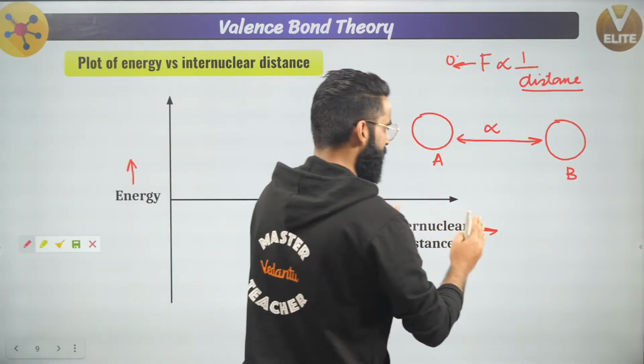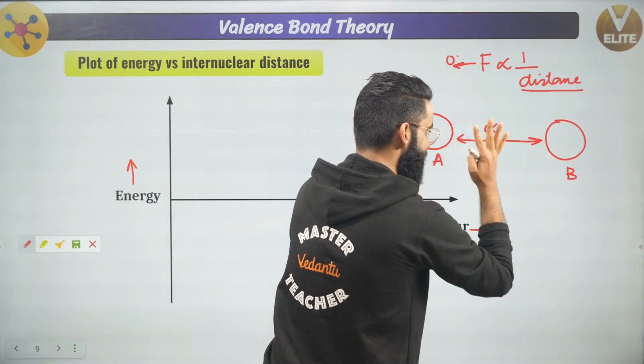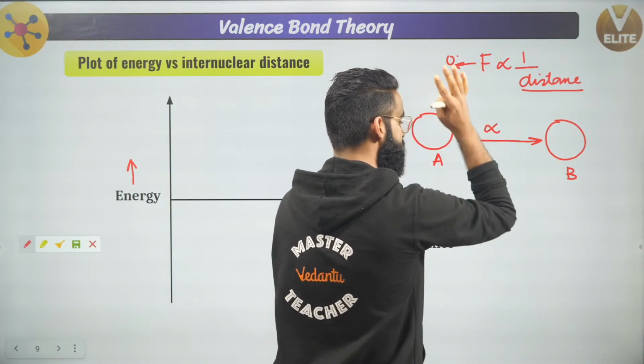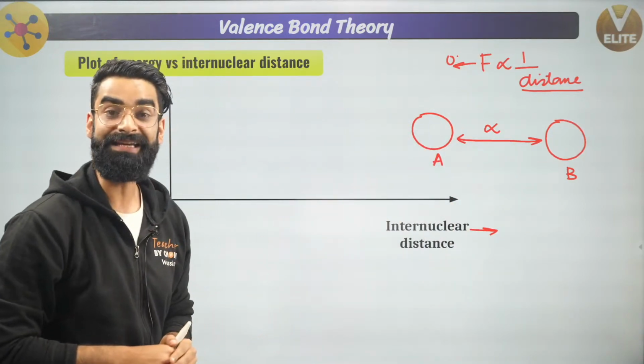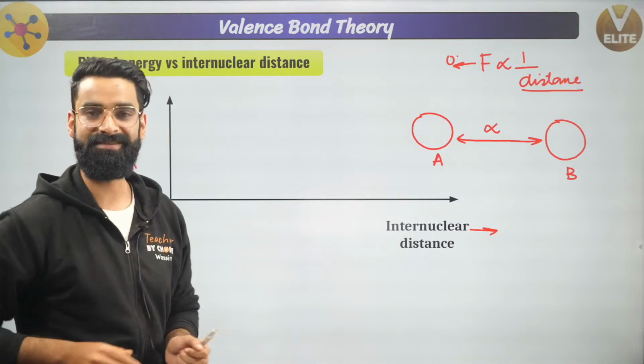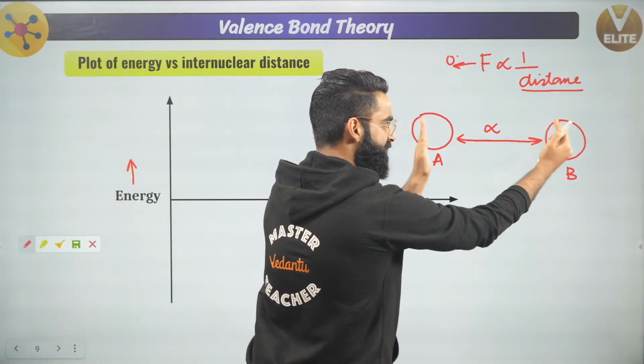Now people, when the atoms start approaching, what is going to happen to the distance? Distance between the atoms will decrease. What will happen to the force of attraction? Force of attraction will increase. Increase in the force of attraction leads to decrease in the potential energy of the system. So people, when the atoms were at infinite distance, force of attraction was zero.